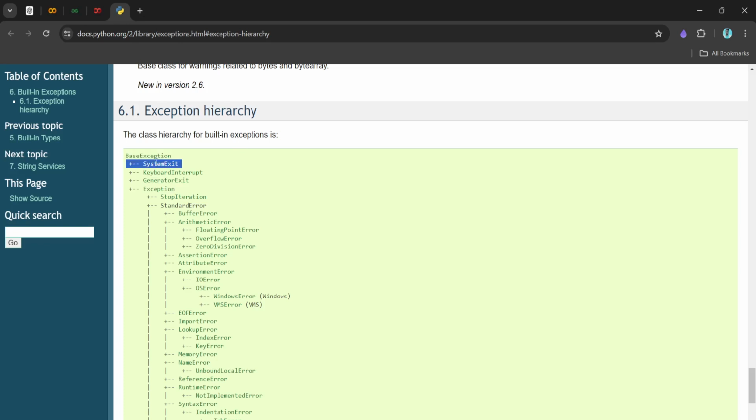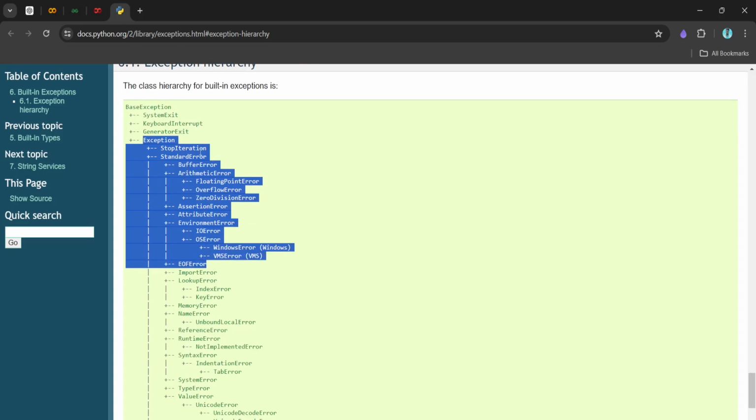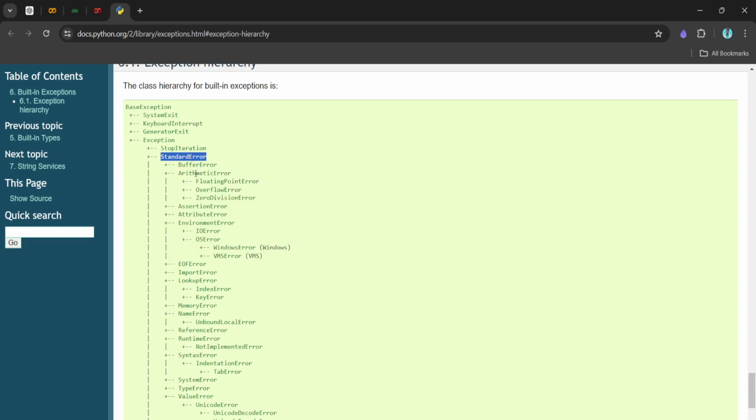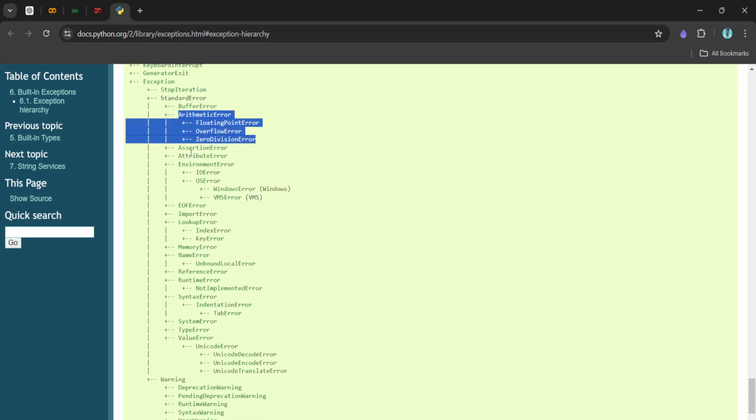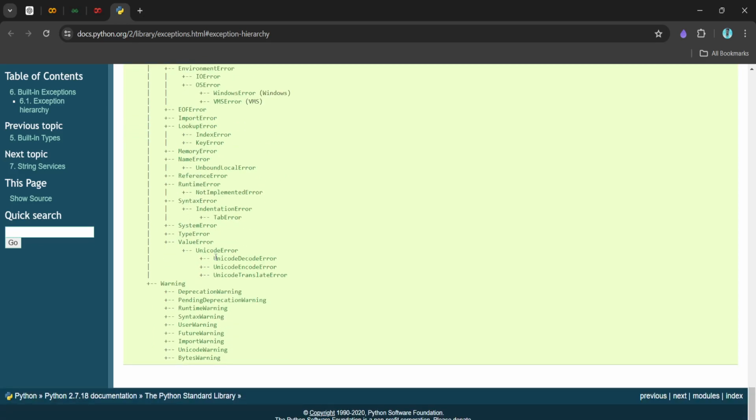Here the first is system exit and keyboard interrupt, like if we press something from the keyboard while the program is being executed. And this is the generator exit exception, where we gracefully raise an exception and stop the program. These are exceptions at runtime basically. We have stop iteration, and then the arithmetic errors and all those things. We have the assertion error, which we use while performing testing of a particular function and all those things. So these are the different types of exception.